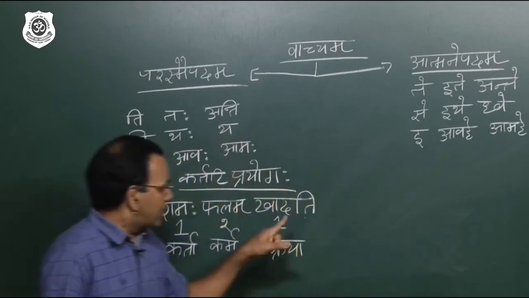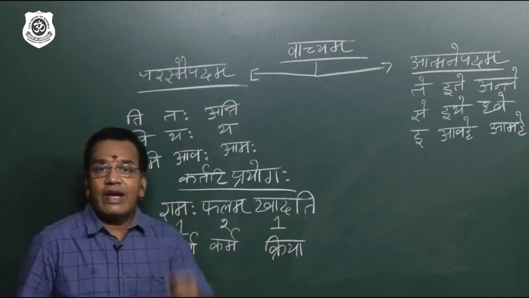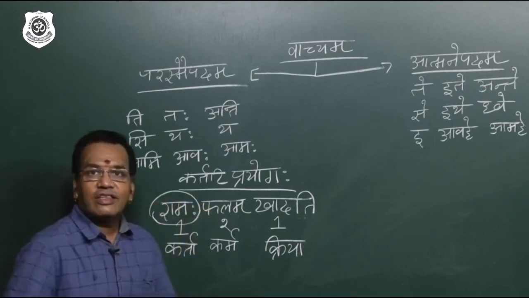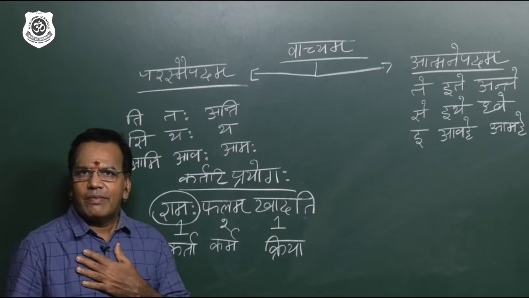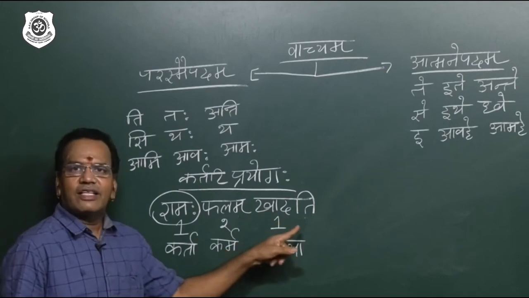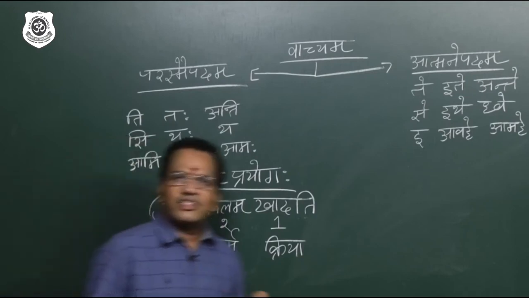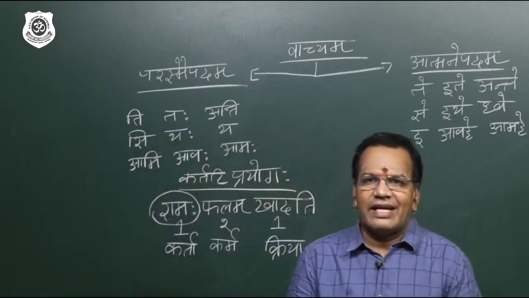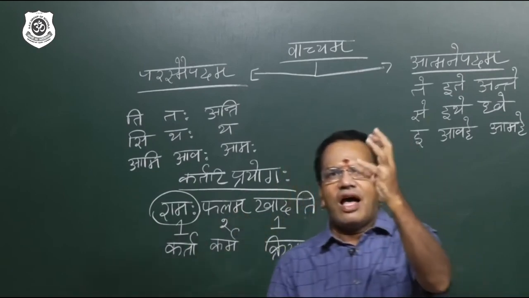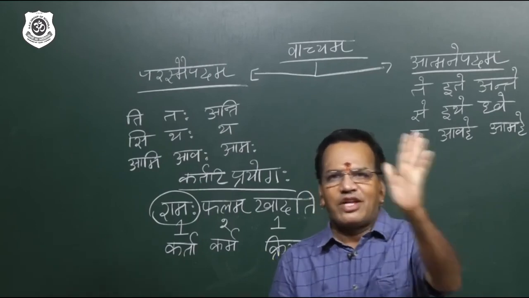Now, if you see this khadati, it is third person singular, ti. Why did I use third person singular? Because Ramaha, the subject, is third person singular. Rama is not either I or you, someone else. So when you say Ramaha phalam khadati, the verb is singular because Ramaha is singular. So the sentence is yatra kriyayaha prayogaha, usage of verb, kartaram anusritya bhavati. When it comes according to subject, tatra kartari prayogaha.